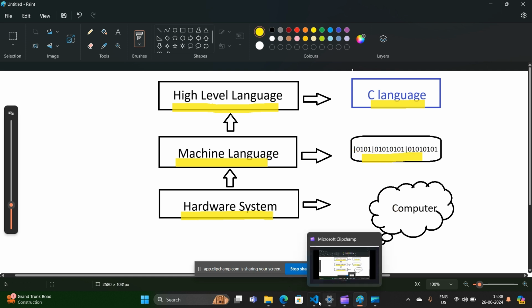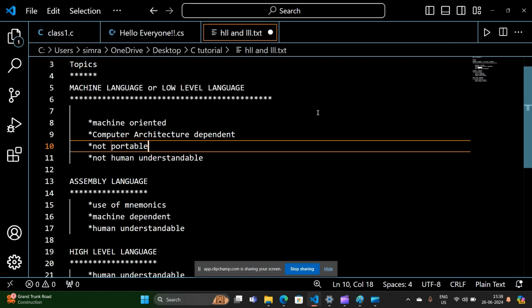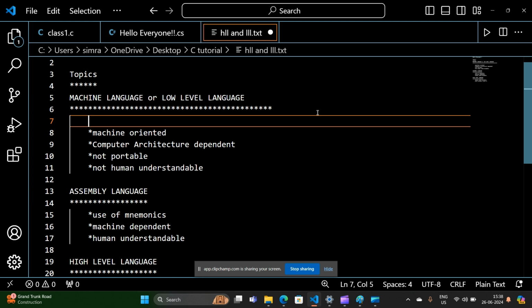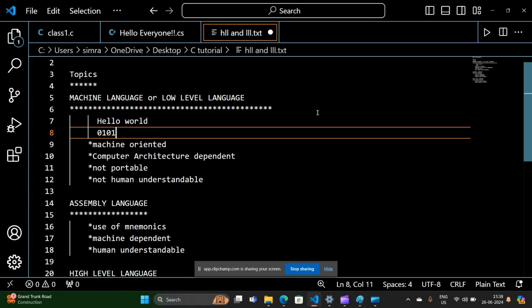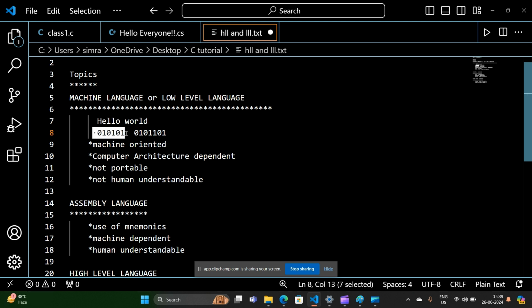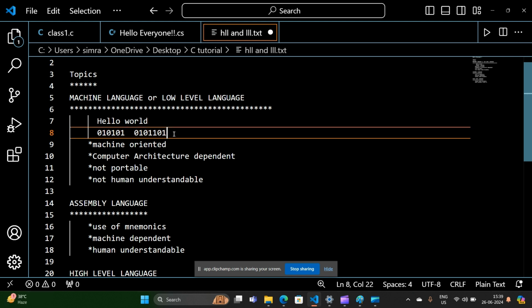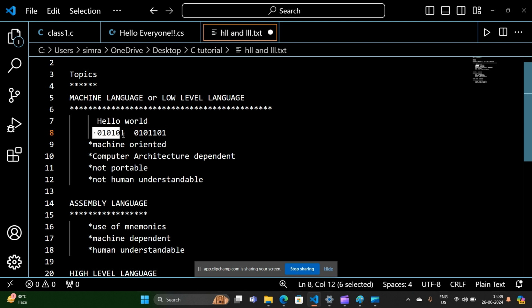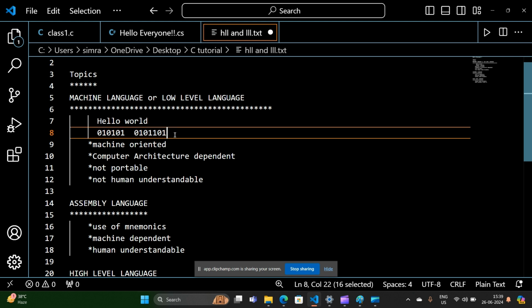For example, if we want to print hello world with the help of machine code, then how will we write it? We can write it like 010101 for this, 011101, like hello in these zeros and ones, and world in these zeros and ones. This is not the exact value, I am just giving you an example. You have to understand for which machine you have to write 0 and 1 in which way, because they all have different codes. So it will be very difficult.